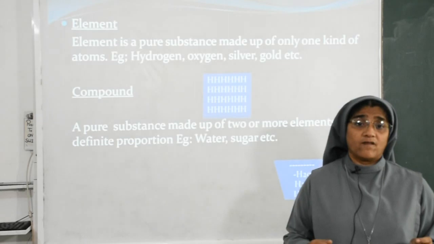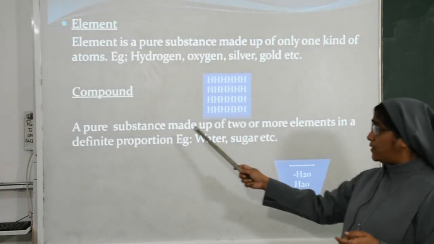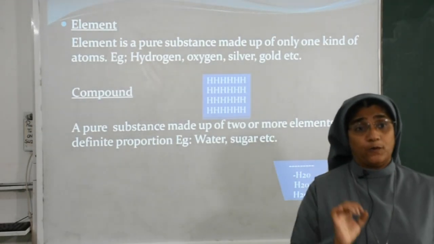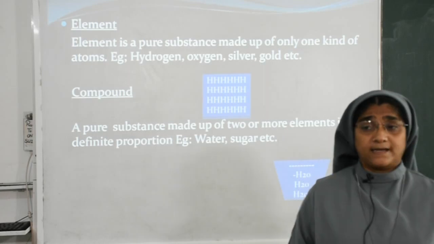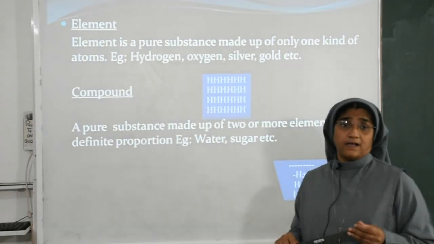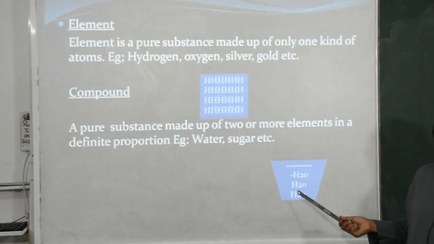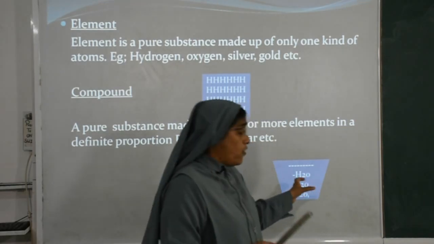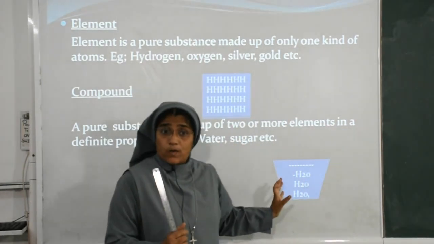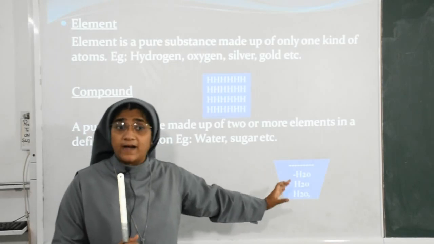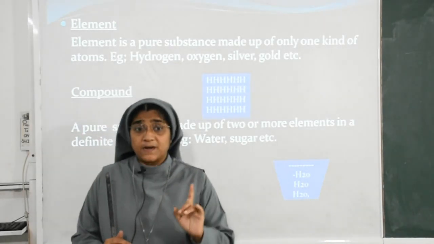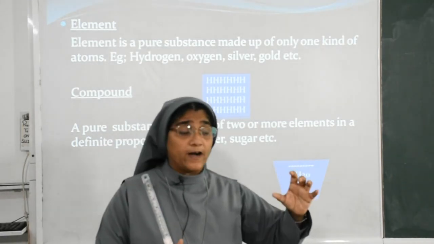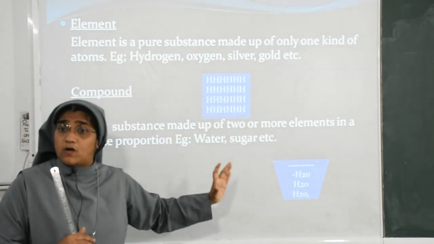Then next we can see what is a compound. A compound is a pure substance made up of two or more elements in a definite proportion. Examples: water, sugar, etc. This is a glass of water. The chemical formula of water is H2O. H2O means two atoms of hydrogen and one atom of oxygen are present in the water. So two of hydrogen react with one of oxygen to give one molecule of water.